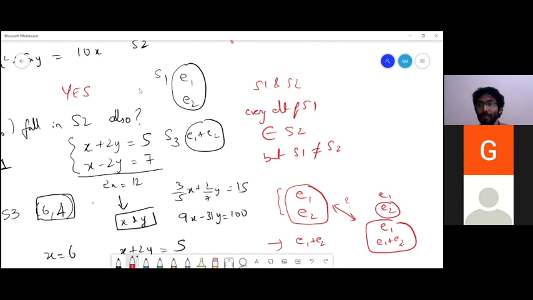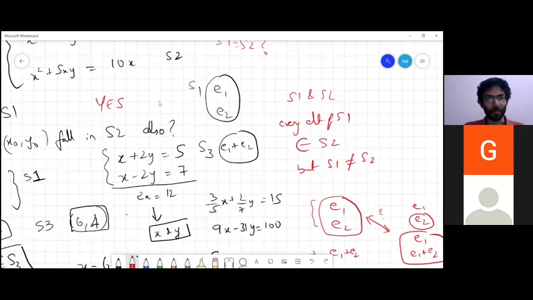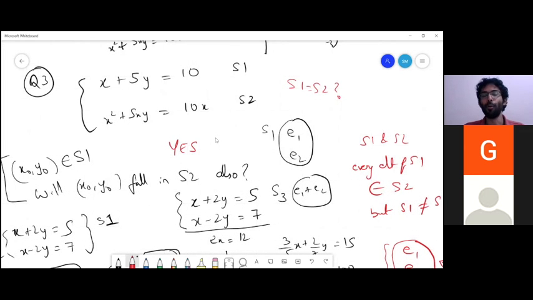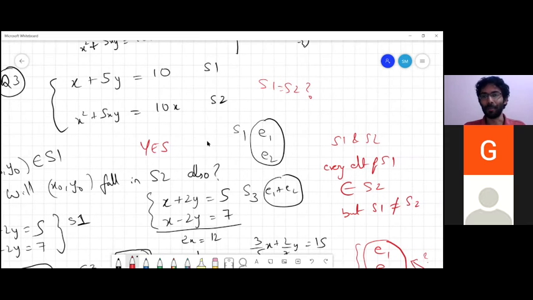For your question, I think a simple example will do: x is equal to 3 and x square is equal to 3x. Okay, nice. So now, to prove that S1 is equal to S2, what further should we do? Every element of S2 is also present in S1. That also, yes. Right.